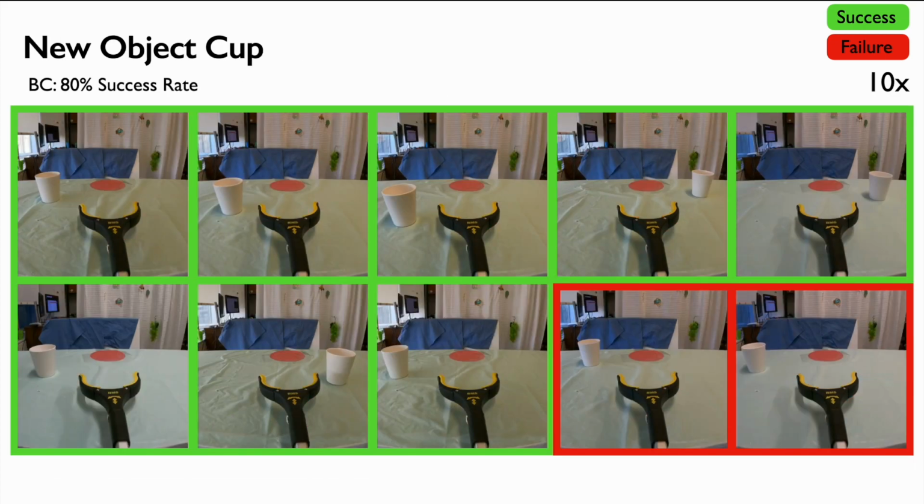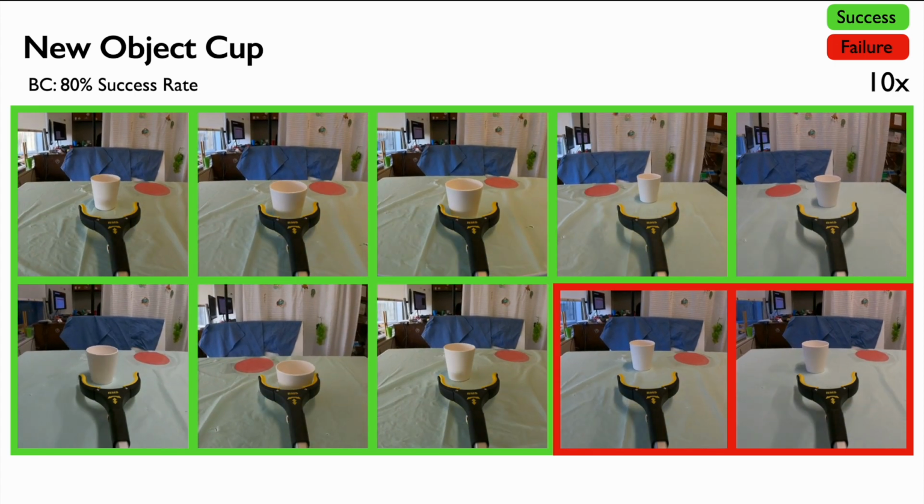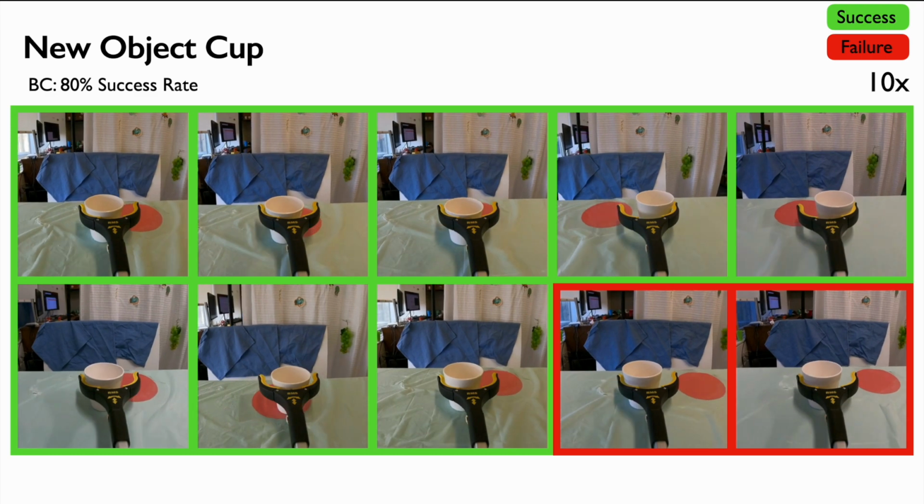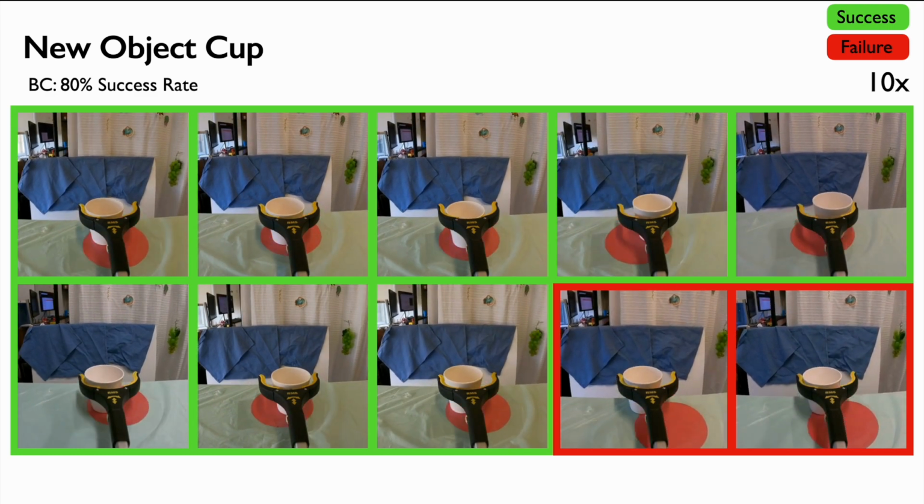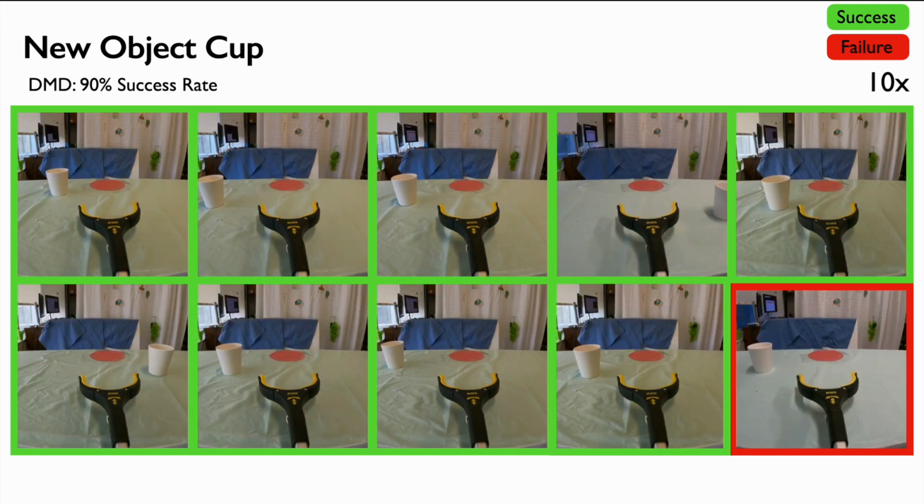Here are videos of the BC baseline for a new object, cup. Here are videos of DMD for the cup.